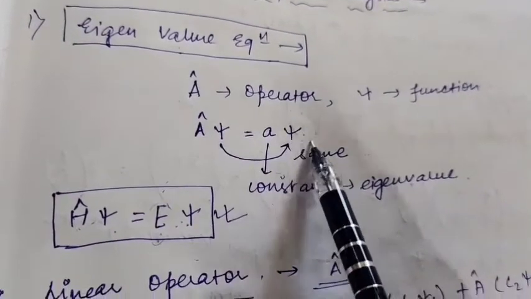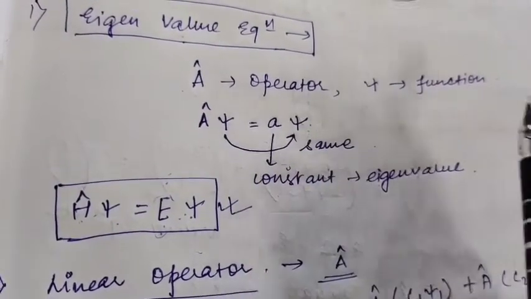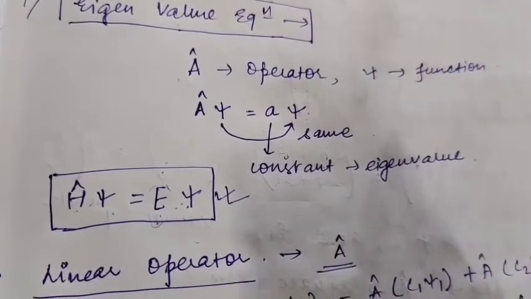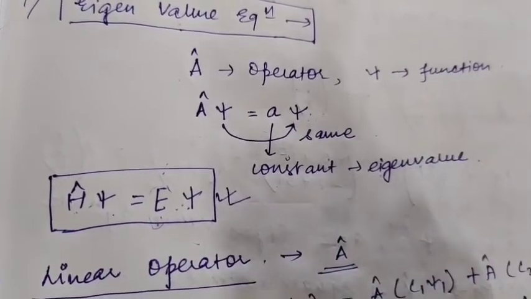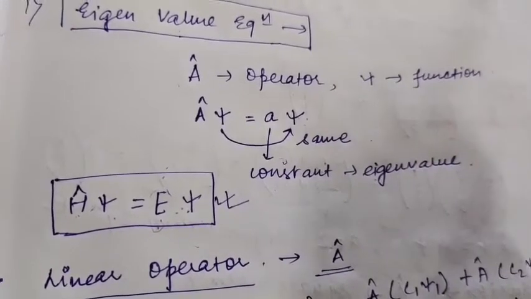See, if we are not getting the same function, then we will not call it an eigenvalue equation. If and only if we get the same function, then we will call it an eigenvalue equation. Fine.